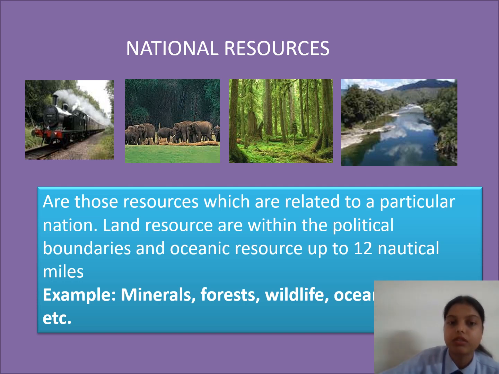Those resources which the nation has, the rivers, the forests, the bridges, etc., are all for the nation's use. The nation's people can use those resources. So the resources which are used by the people of the nation only are called national resources. Minerals, forests, wildlife, oceans, etc. are examples.